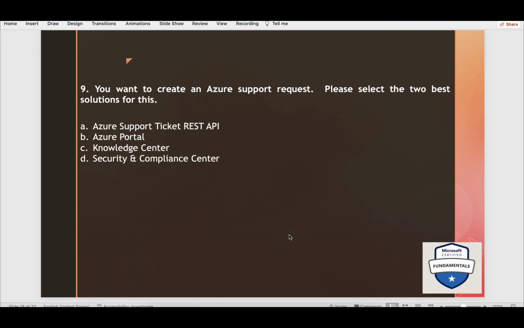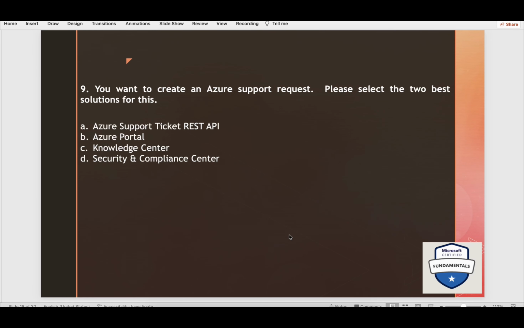Now you want to create an Azure support request. Please select the two best solutions for this. Okay, so again, I'll take you to this page, create an Azure support request. Azure enables you to create and manage support requests, also known as support tickets. You can create and manage requests in the Azure portal, which is covered in this article.